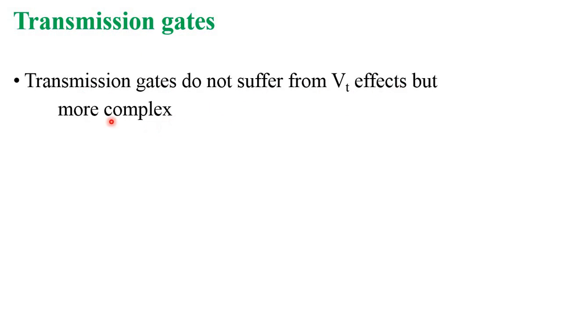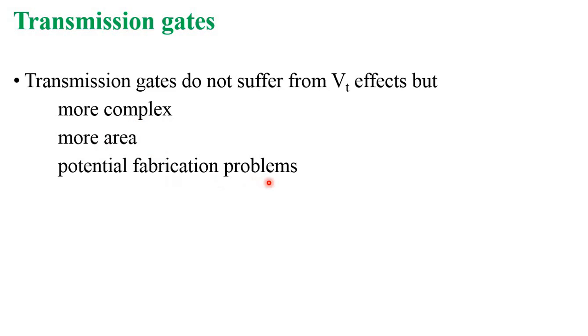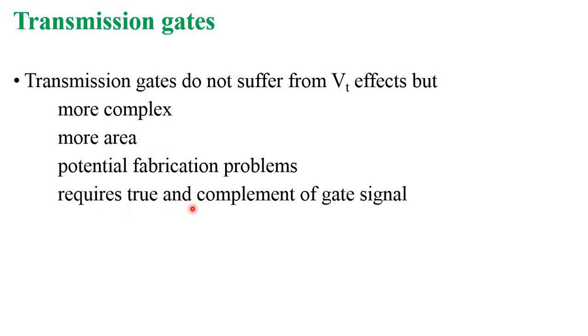So why? Because it is more complex, takes more area, has potential fabrication problems, and requires two complementary signals and complex gates. So these are the important points compared to the pass transistor. Only here the effect is that it does not suffer from the VT effect. So when compared to the pass transistor, it is more complex, takes more area, has fabrication problems, and requires complement signals. So that is about the transmission gate.